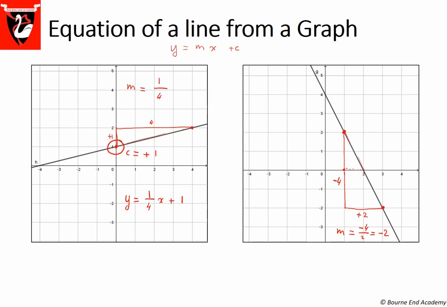Part 2, I need to find the y-intercept. The y-intercept is where the y-axis intercepts the line. So in this case, at 4. So the y-intercept here is plus 4. I have got the two elements. I can put my equation together: y equals minus 2x add 4.